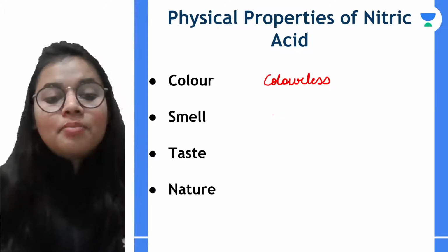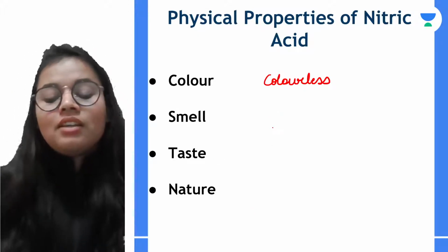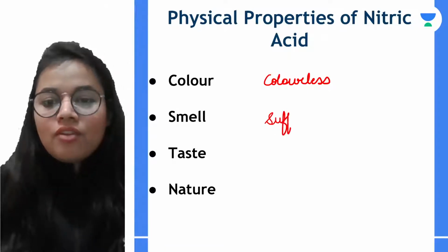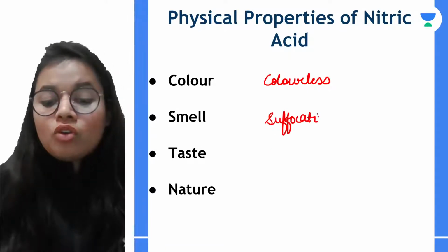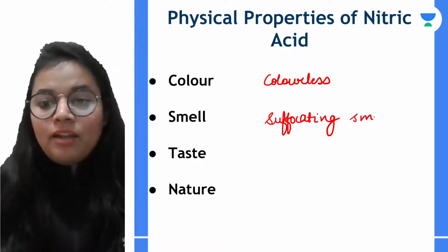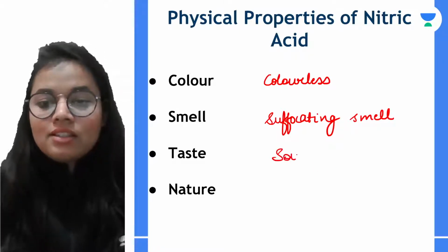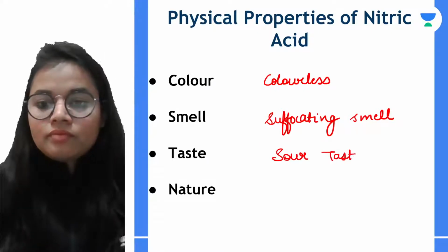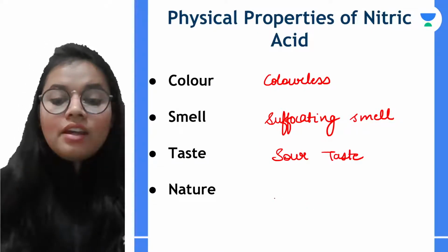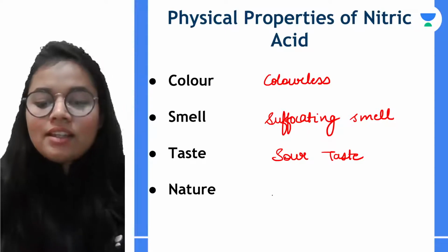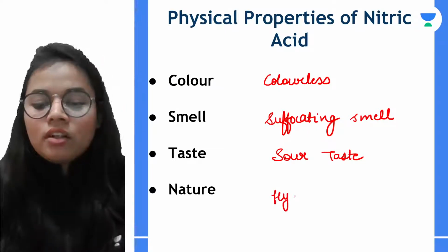After that, smell. The smell of nitric acid is kind of suffocating, not a very comfortable smell. Since it is an acid, it has a sour taste. And the nature of nitric acid is hygroscopic.